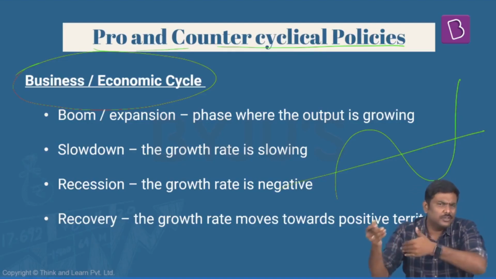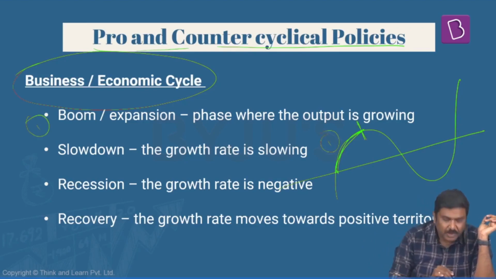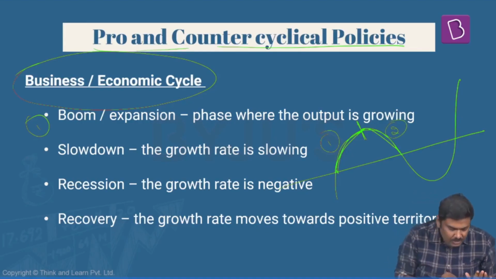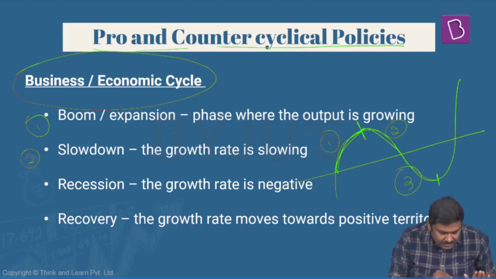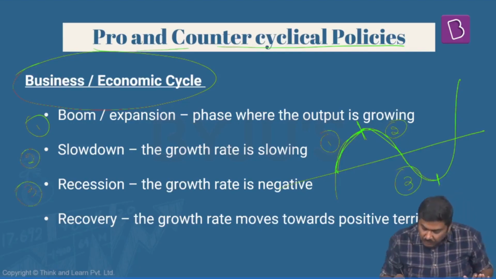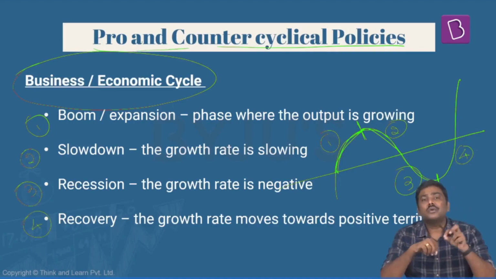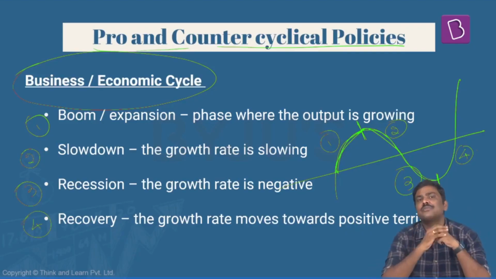Different books will give you different stages, but basically the idea is the first stage, from this point to this point, is called the boom or expansion stage. The second stage, this part of the representation, is the slowdown stage. The third stage is the recessionary stage, and the fourth stage is the recovery stage. Now, what is the importance of all of these phases in a business cycle? Let's try and understand that first.